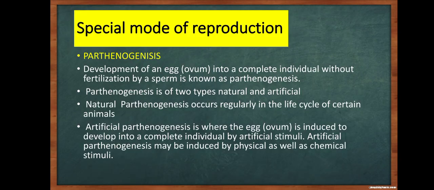Special mode of reproduction, parthenogenesis. Development of an egg, ovum, into a complete individual without fertilization by a sperm is known as parthenogenesis. Parthenogenesis is of two types, natural and artificial. Natural parthenogenesis occurs regularly in the life cycle of certain animals. Artificial parthenogenesis is where the egg or the ovum is induced to develop into a complete individual by artificial stimuli. Artificial parthenogenesis may be induced by physical as well as chemical stimuli.